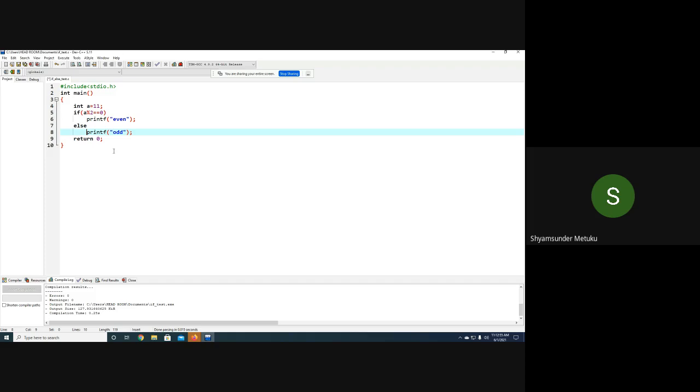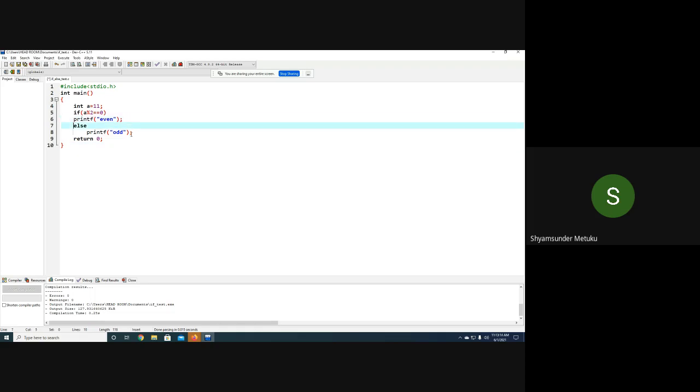Is it clear to all of you? At least one tab, right? Every one tab is going to indicate this printf is a part of the if statement. This printf is a part of the else condition. So this is always a good programming practice. Even though you don't do it, it will work. But generally, I'm telling. So I just wanted to show you.